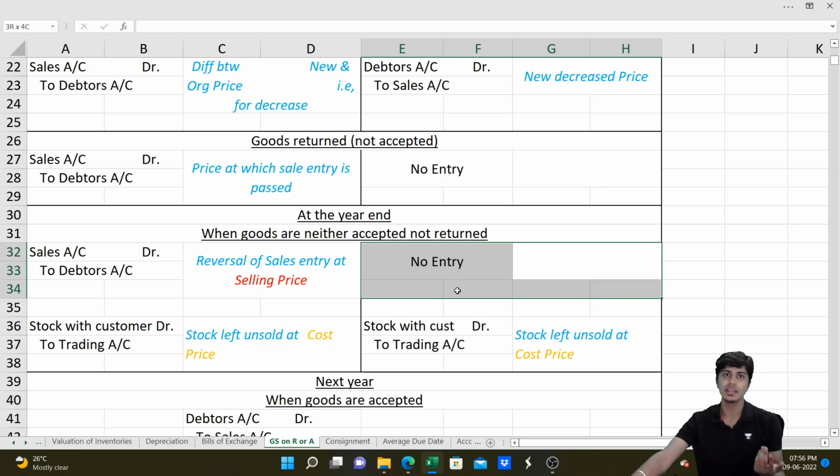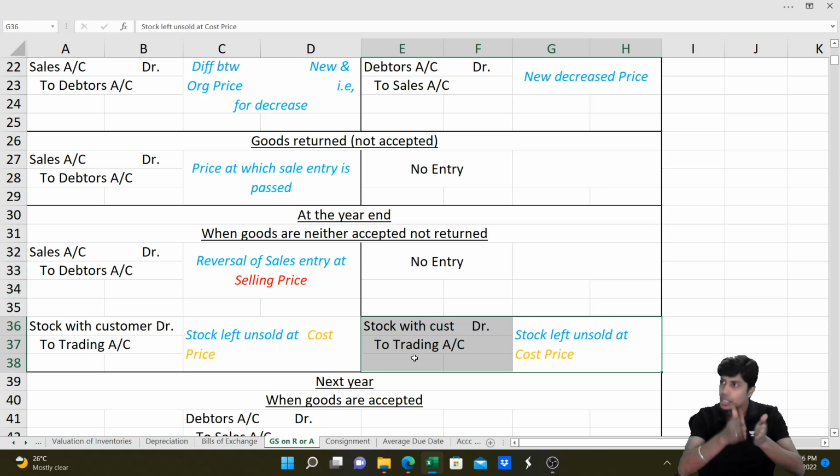But what is a must is recording such inventory into our stock, because when we count our stock, it is not available in our godown, but we have the ownership, though we don't have the possession. So we need to write the entry: stock to customer account, debit. This would increase our closing stock in the trading account credit side as well as the balance sheet asset side.